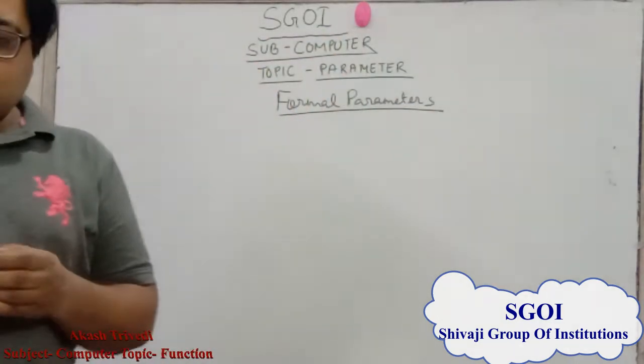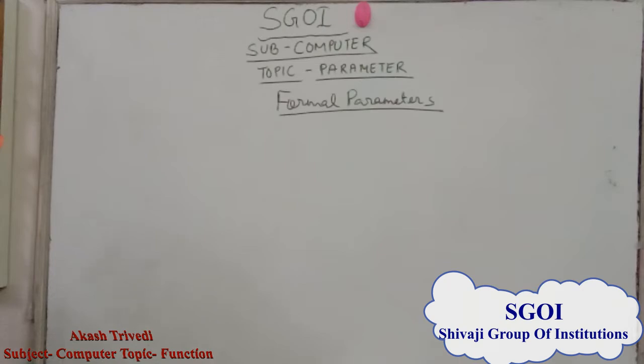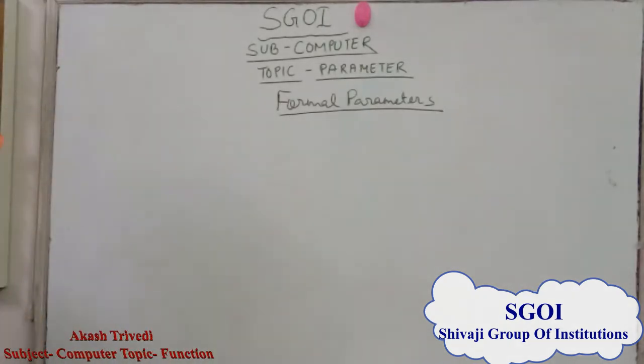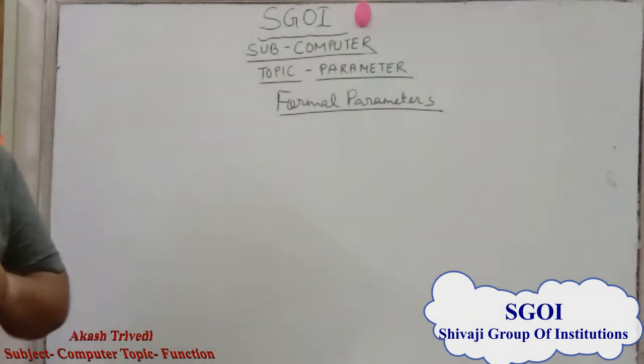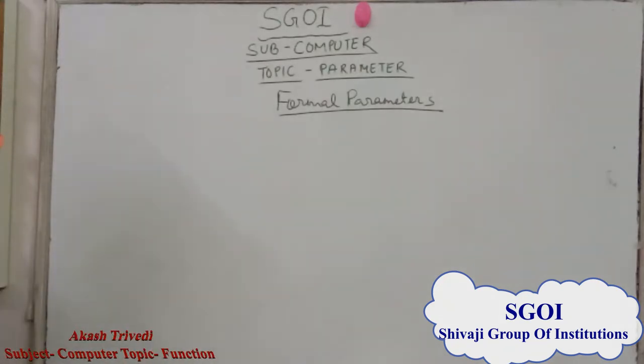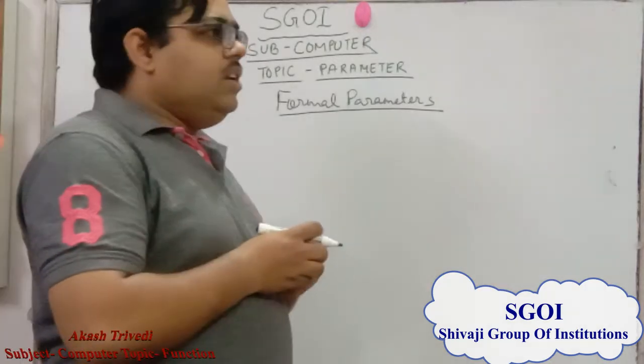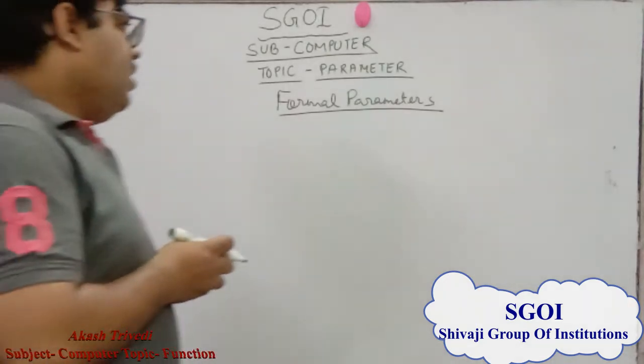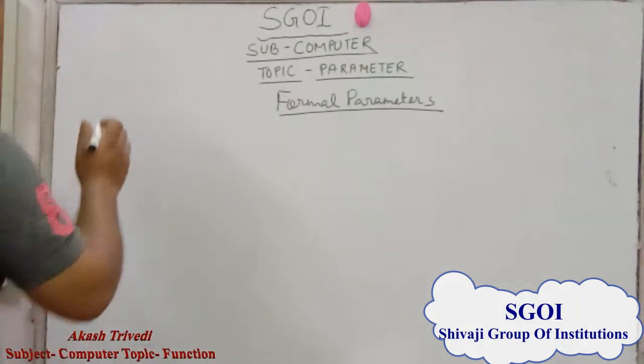Formal parameters are those parameters which are used in the function header. Also, we can say that the variables declared in the function prototype or in function definition are known as formal parameters. They are written in function header.